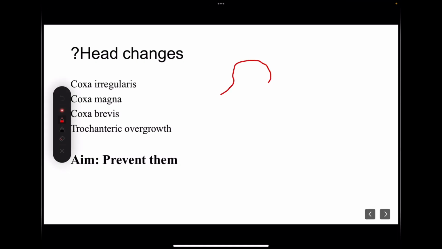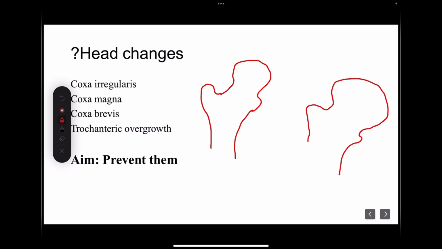So what all changes can the head have? If this is the femoral head in a normal patient, a child with Perthes disease, when he develops an irregular head, can have a large head, that is coxa magna. A child can have an irregular head, that is coxa irregularis.